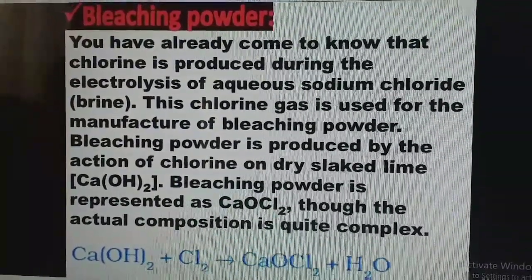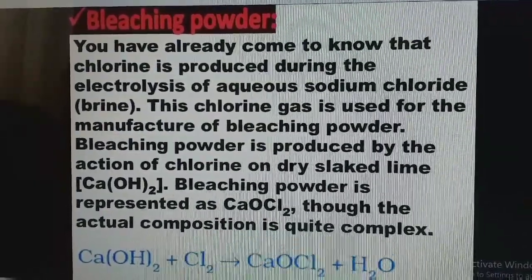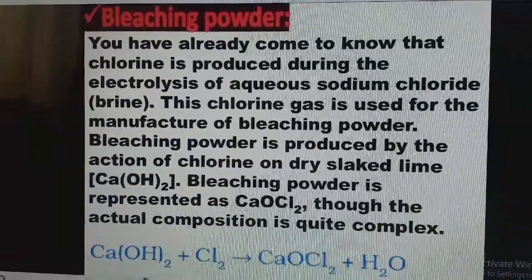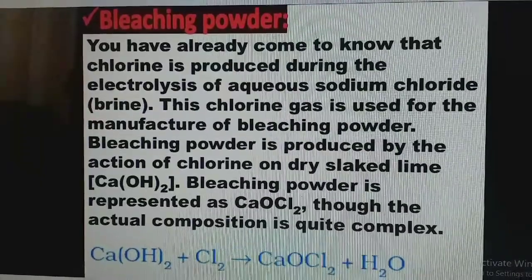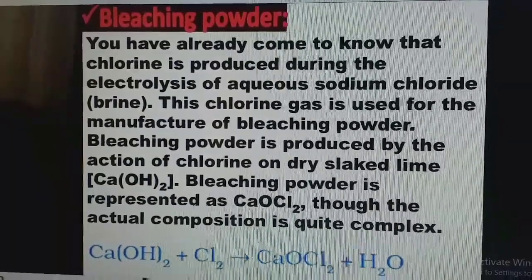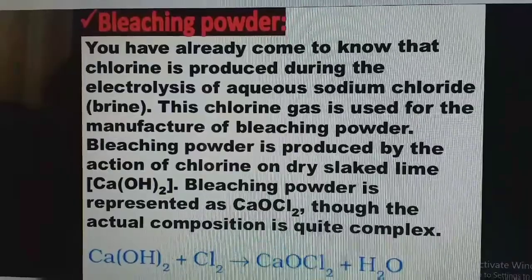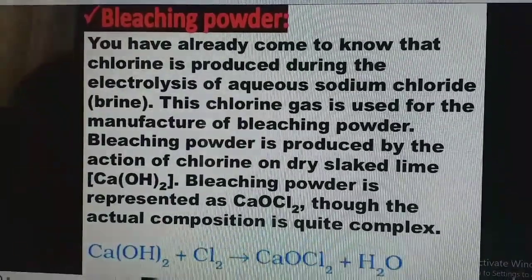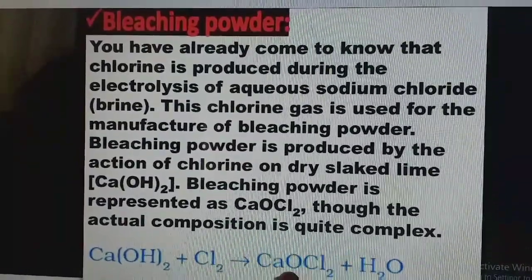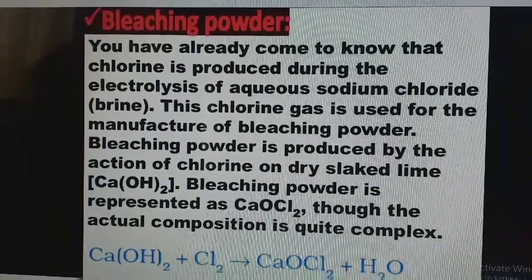What is slaked lime? You know very well. Ca(OH)2, calcium hydroxide, and bleaching powder is represented as CaOCl2. Though the actual composition is quite complex, it is a combination of CaCl2, Ca(OCl)2 and calcium hydroxide, but here the general formula at your level is given as CaOCl2. So Ca(OH)2, when you pass chlorine gas, you get bleaching powder plus water. So bleaching powder is obtained from chlorine gas.